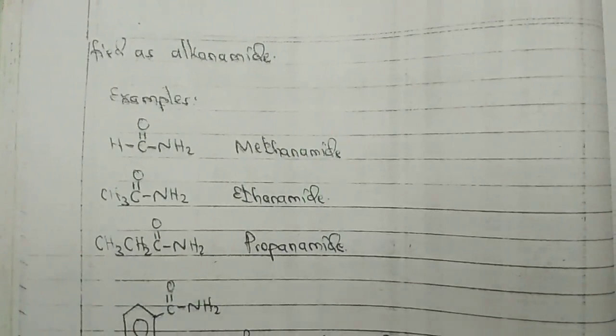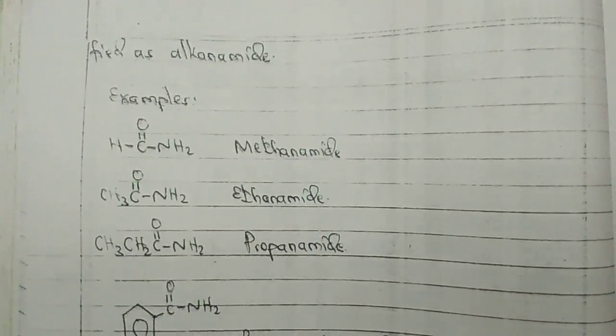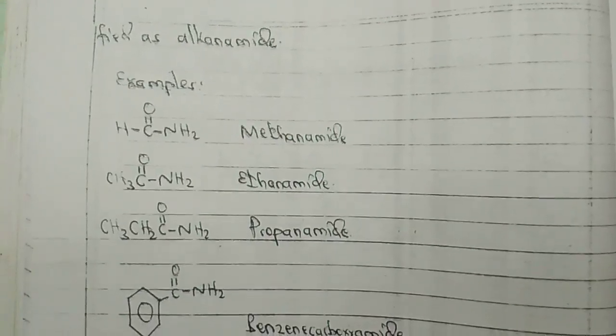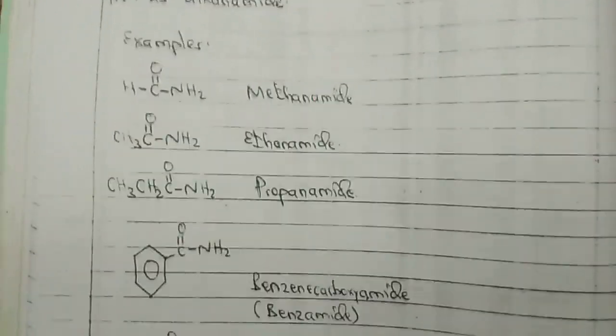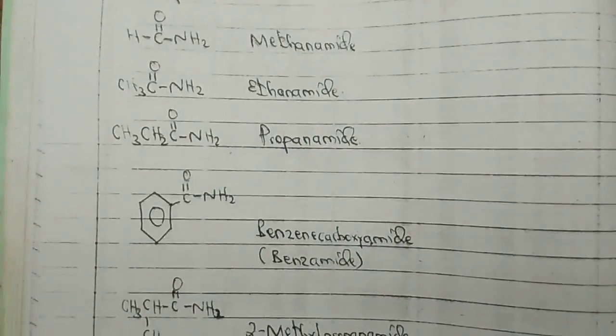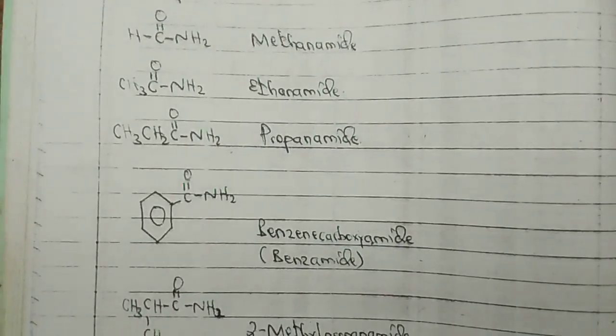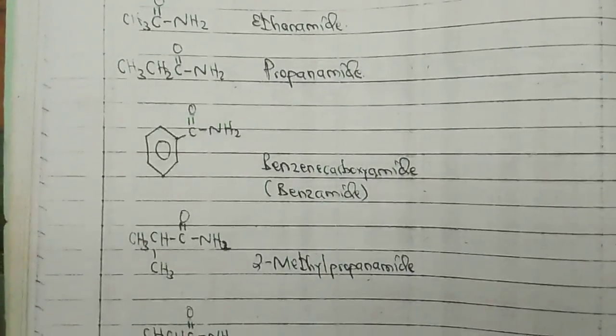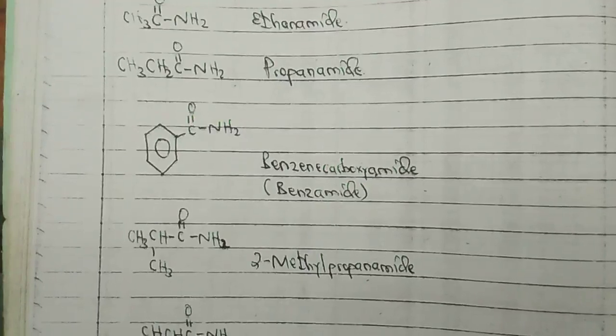Unaona, for example methanamide, unaona, methanoic, methanamide, ethanamide, propanamide, unaona, benzamide au benzacarbaxamide, 2-methyl propanamide. Kwa propanoic acid inakuwa propanamide, unaona.